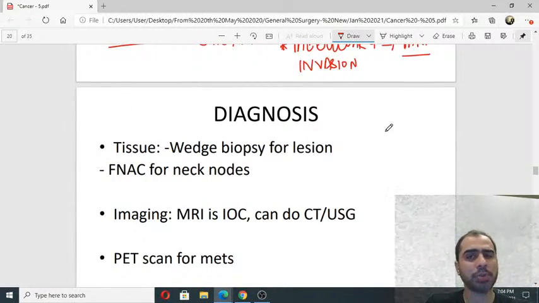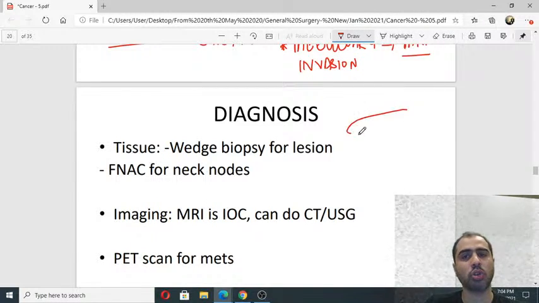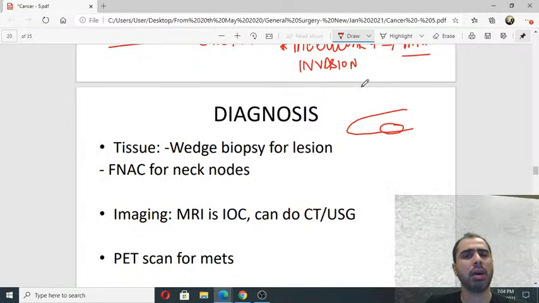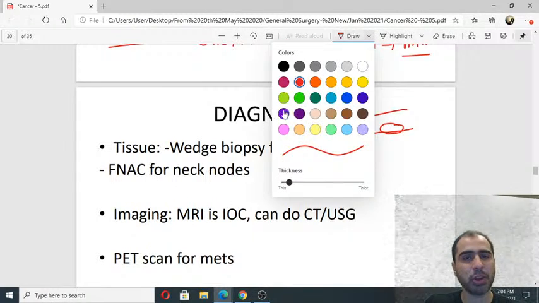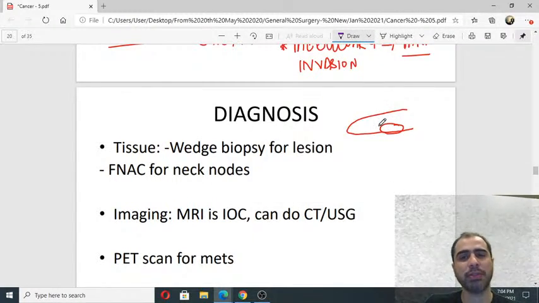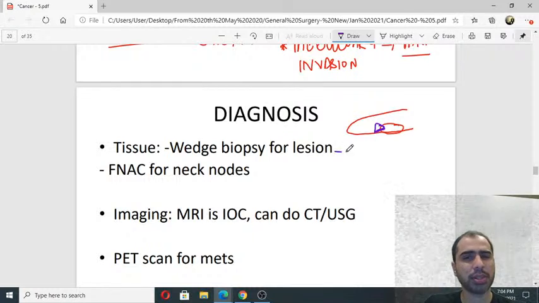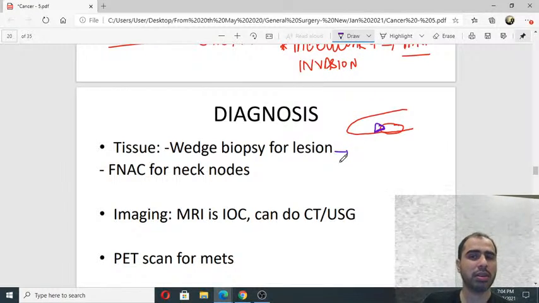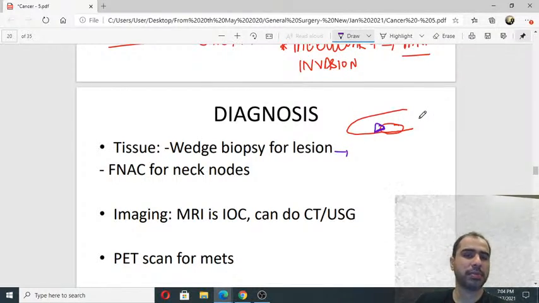When I take a biopsy, so let's say the person has a growth on the tongue like this. We always say take a wedge biopsy. Why do we take wedge biopsy? Wedge biopsy means at the border with surrounding normal tissue. ऐसे. Why wedge biopsy? Why can't I take a core biopsy? Why do I have to take wedge biopsy?